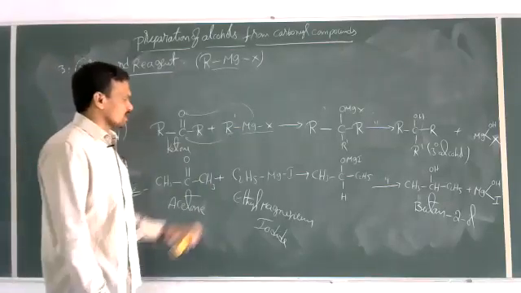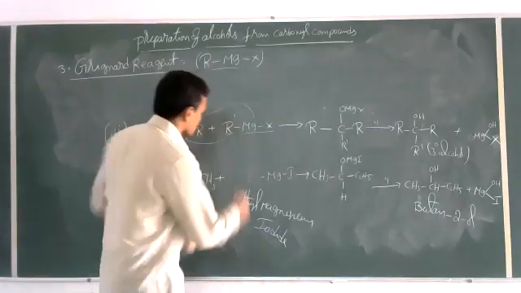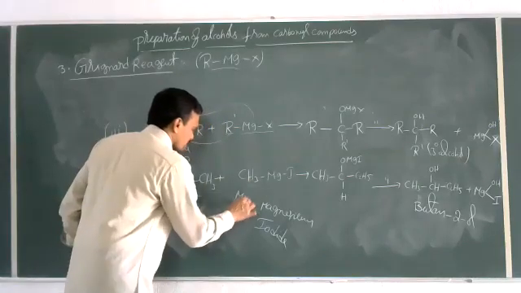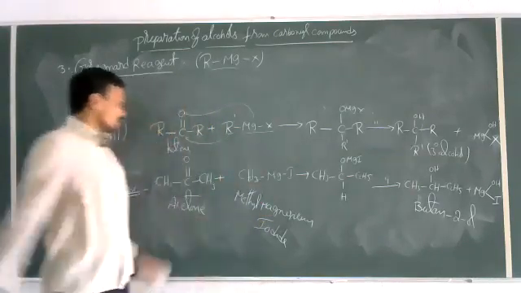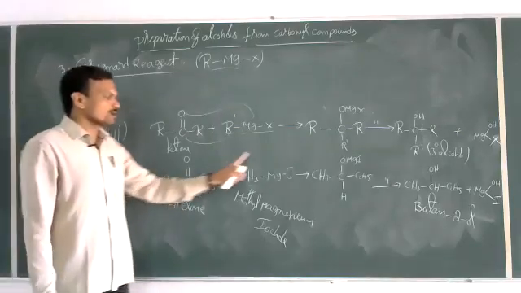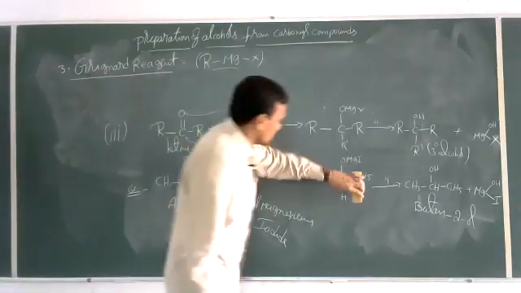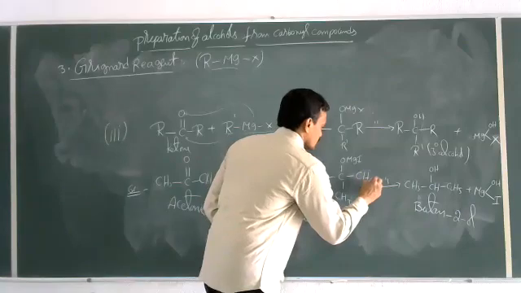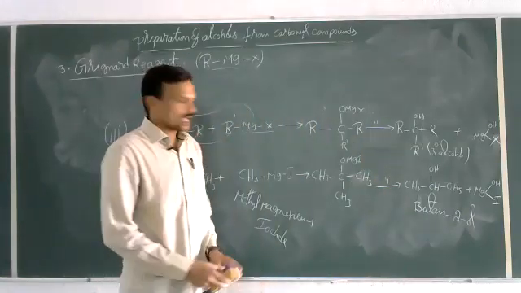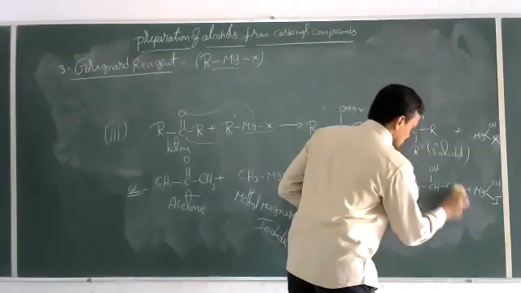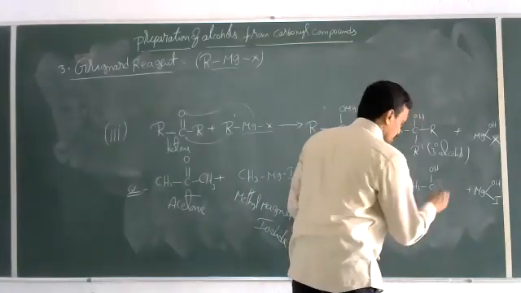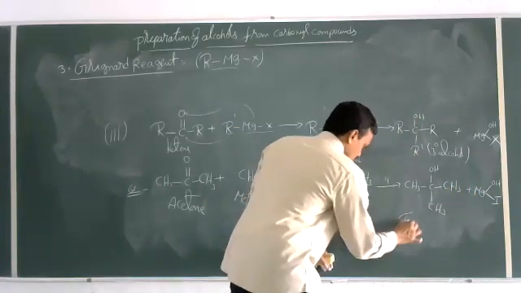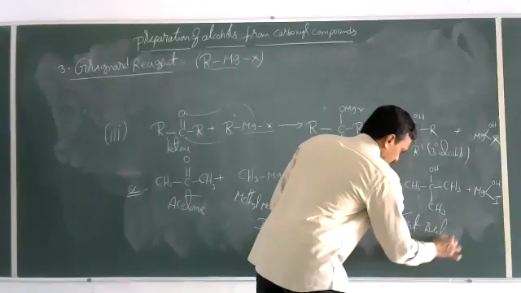Acetone is allowed to react with, here also I will take methyl magnesium iodide. Now this is methyl magnesium iodide. Acetone, when allowed to react with methyl magnesium iodide, then we can get an addition compound here. This is CH3, CH3. And this addition compound on hydrolysis, we can get an alcohol, CH3, CH3, which is nothing but tertiary butyl alcohol.